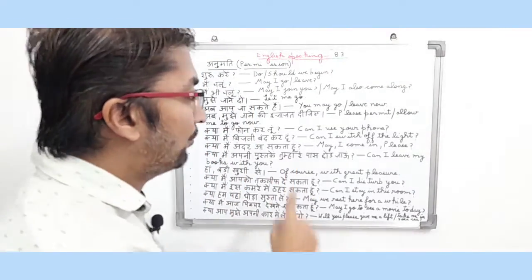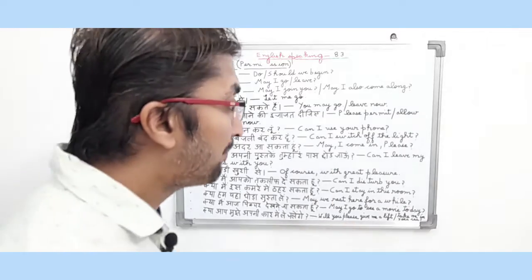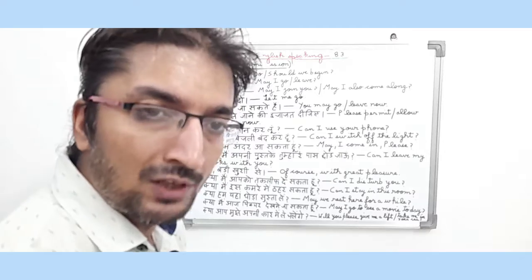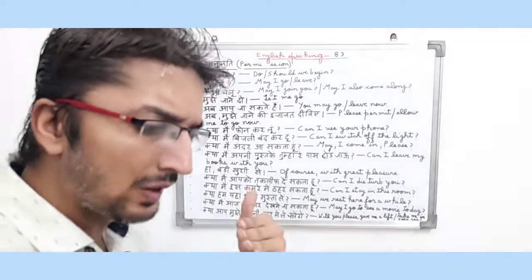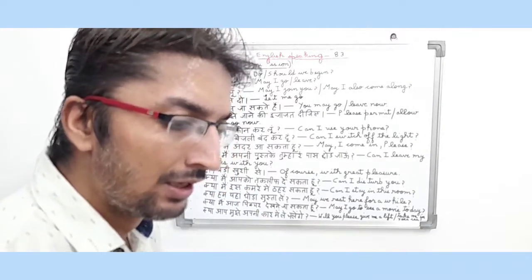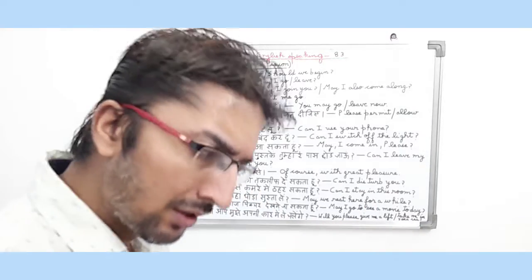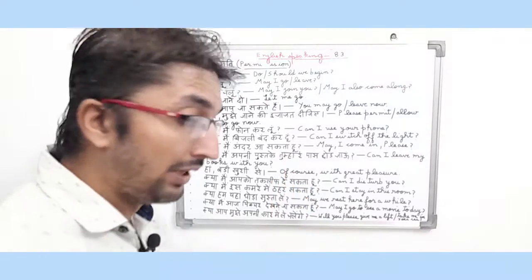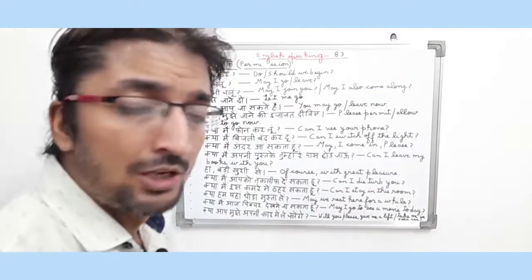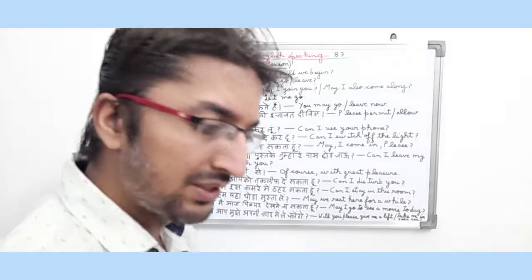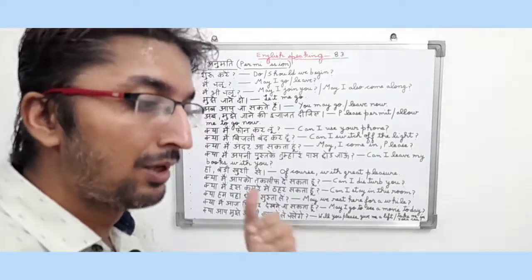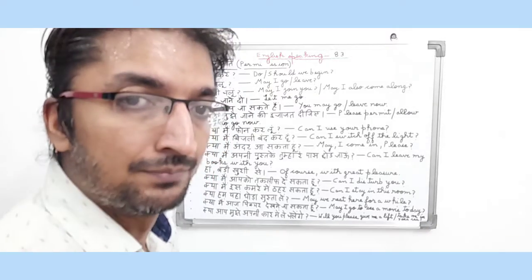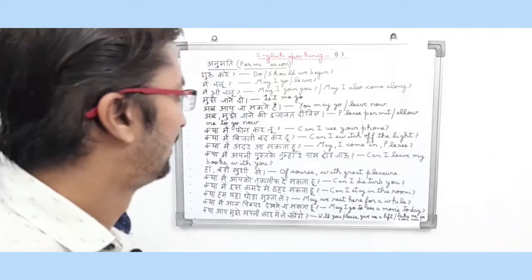क्या मैं अंदर आ सकता हूँ? So in English it means may I come in please? The sentence is basically an interrogative type question, friends, because we normally see in our classroom that when we try to enter the class, we normally take permission from our teachers. So क्या मैं अंदर आ सकता हूँ? So in English it means may I come in please? So it is an interrogative type question, friends, and basically it is a permission type sentence because the person is trying to take permission from another person.